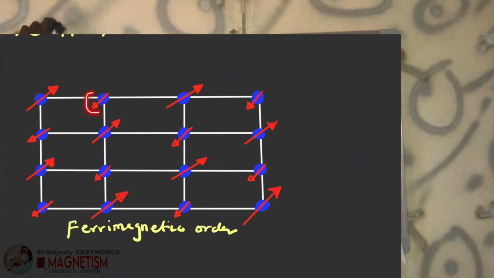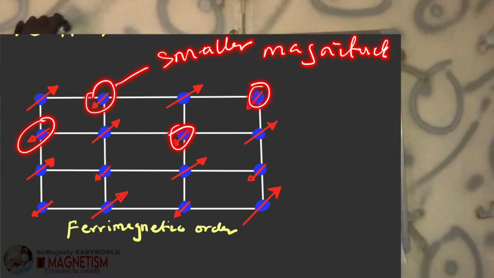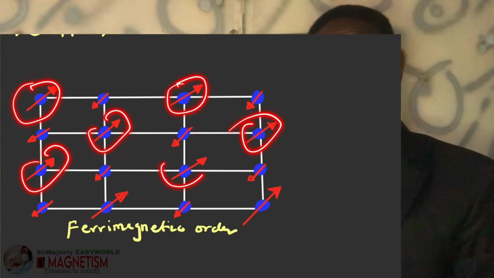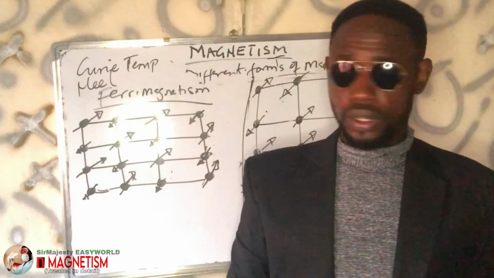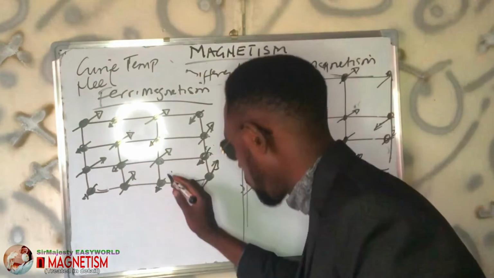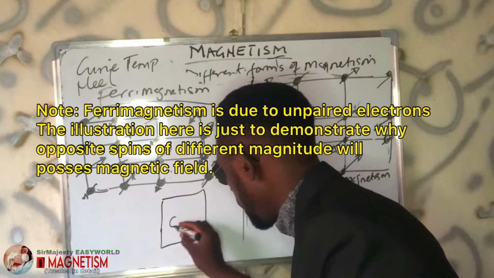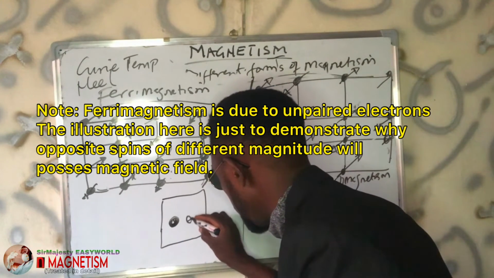Check the length of my arrow here. In ferrimagnetism, the unpaired electrons have opposite spin. They align in opposite directions, but they are of unequal magnitude. When I bring out the box in this form, we have this electron, then this other electron.